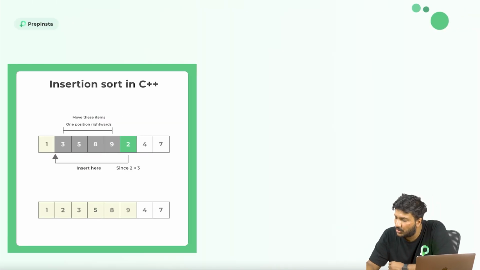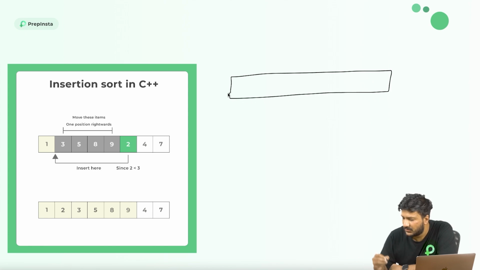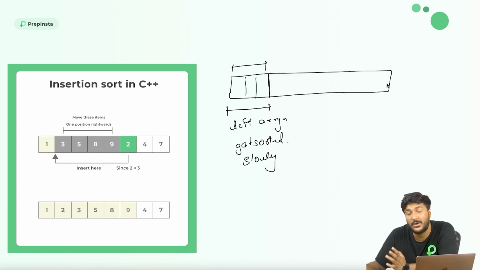How the insertion sort algorithm works is, if you start with some array, you try to make sure that the left part of the array gets sorted slowly and slowly. So let's say this particular part of the array, you will try to make it sorted by picking up elements from the right handmost part one by one.